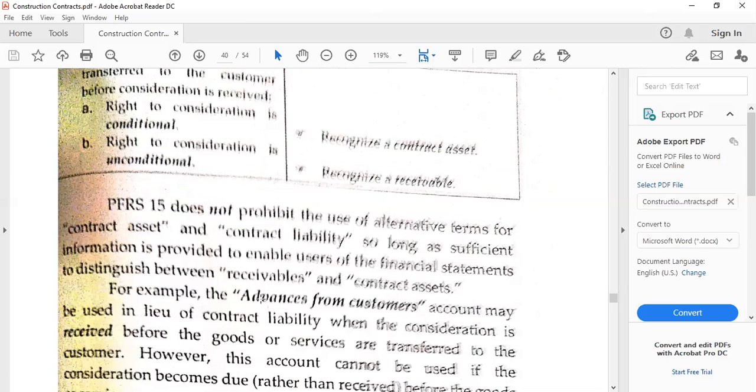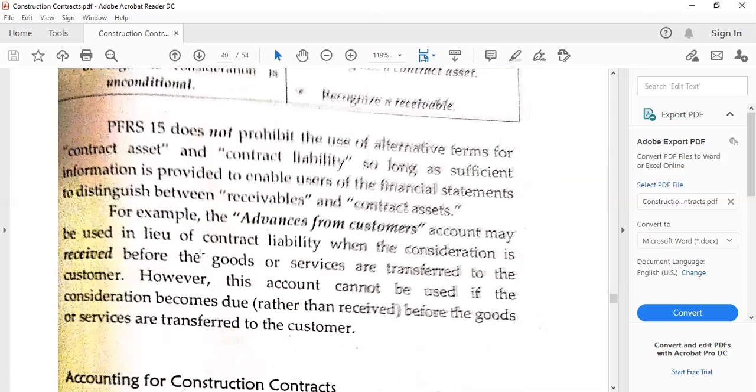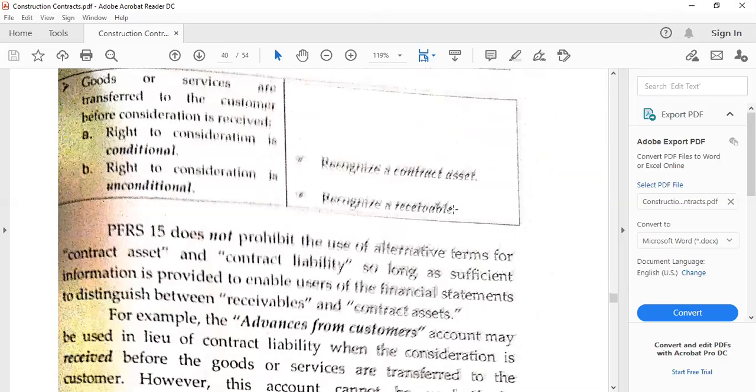Then take note that PFRS 15 allows us to make use of any other account title for both contract asset and contract liability. So, for example, in lieu of the contract liability, we can have advances from customers. This is true because we received cash advances or money from the customers. All right, so that's also one thing that we can take note.